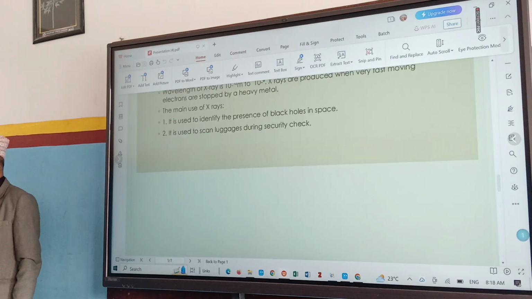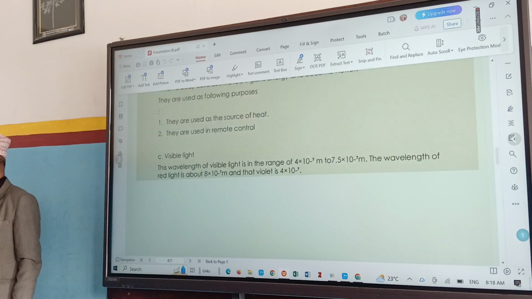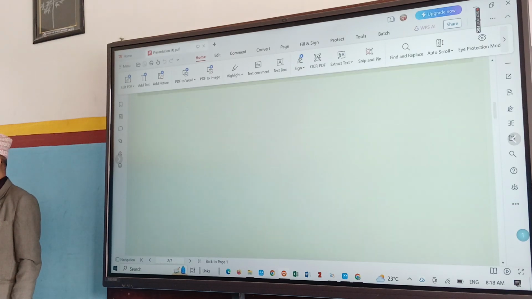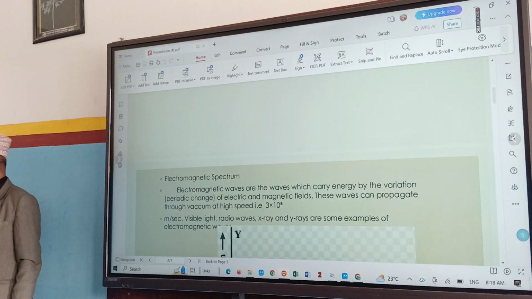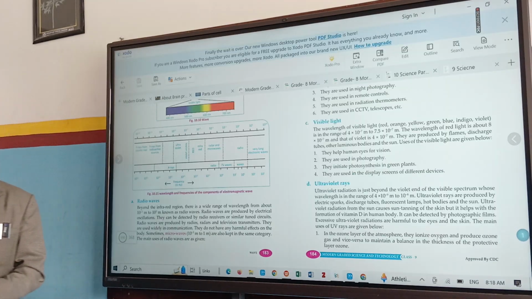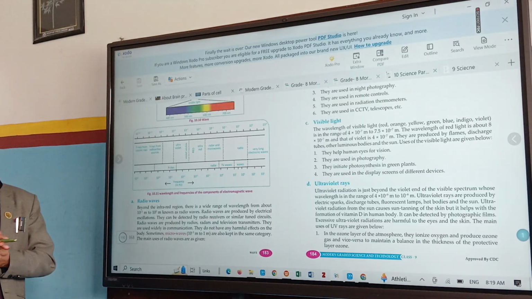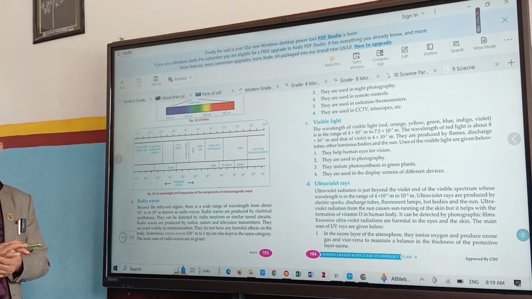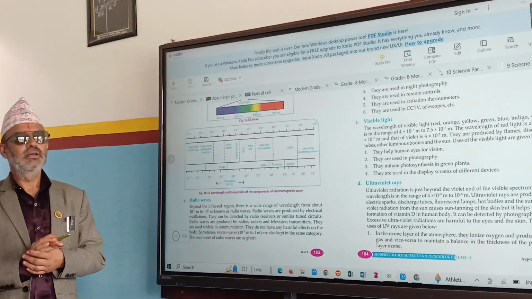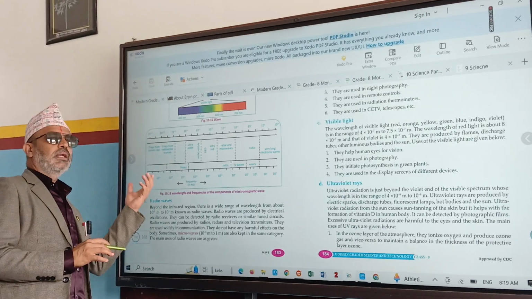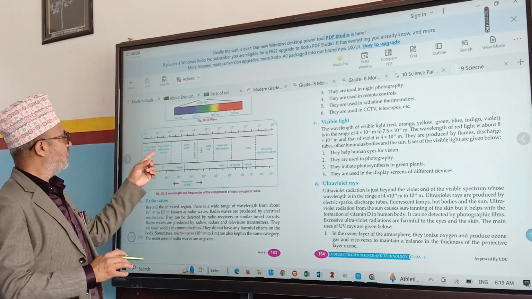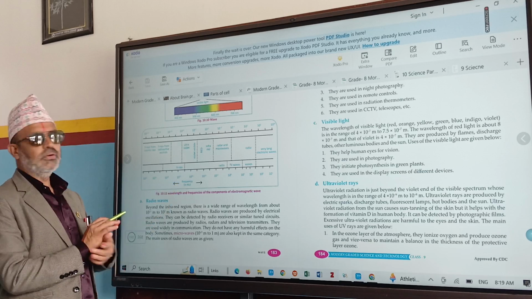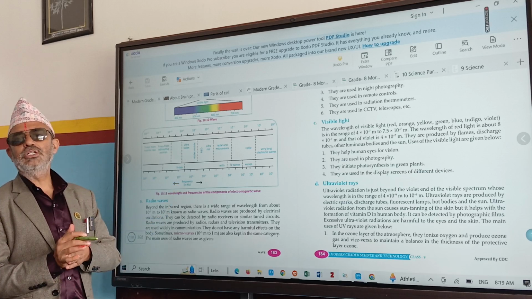Gamma rays, ultraviolet rays, infrareds, radio waves. The representation of electromagnetic waves on the basis of their frequency or wavelength is called the electromagnetic spectrum.